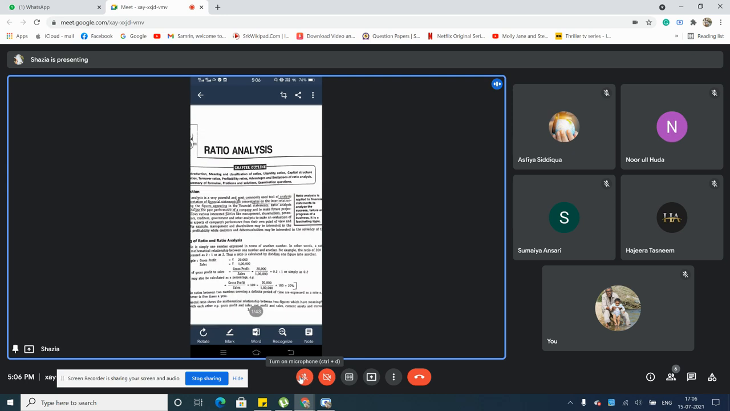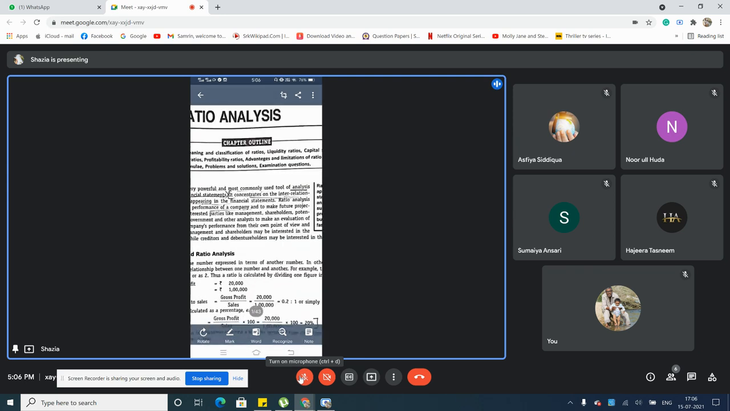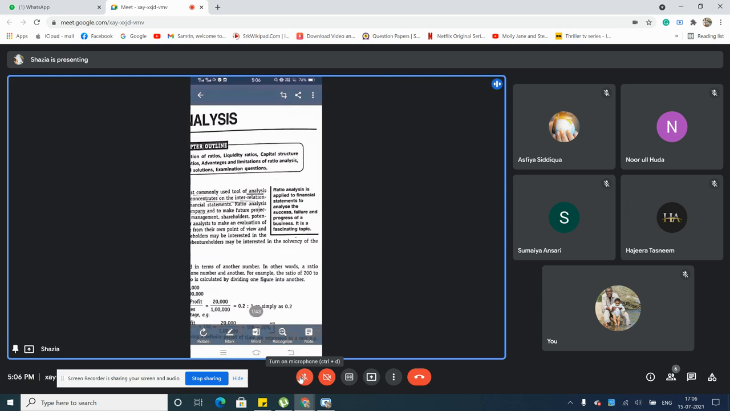Here they have also given you a small definition. Ratio analysis is applied to financial statements. It always gives information based on your financial statements to analyze the success, to know whether the investment that has been made is giving you a success, a failure, or progress of a business. It is a fascinating topic. Fascinating means it is a very interesting topic, which helps each and every business to find out its performance.